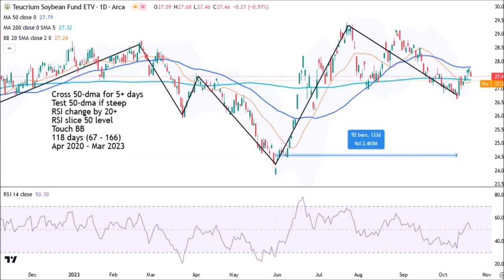Moving on to soybeans, again, the cycles on average last for around 118 days, an average of just under 4 months. The previous cycle lasted for 133 days, and while RSI didn't really drop down into oversold area, the decline from the previous RSI high at around 78 to the recent low at around 34 is significant.